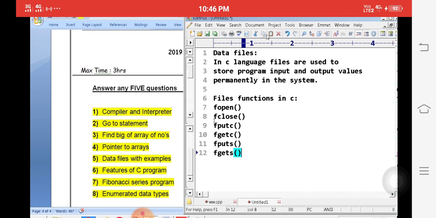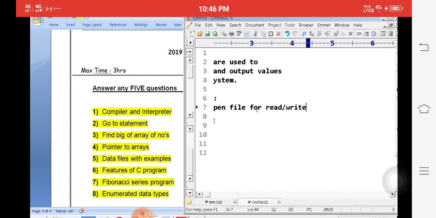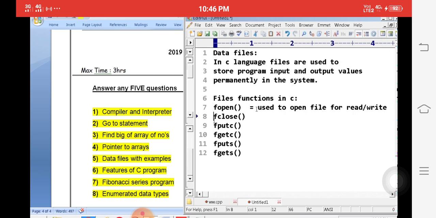Fopen is used to open a file for read or write. Fclose function is used to close an open file.